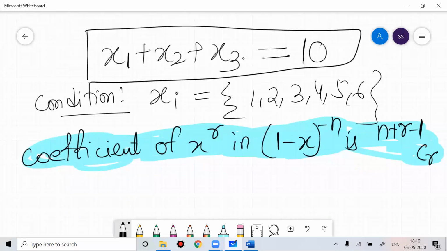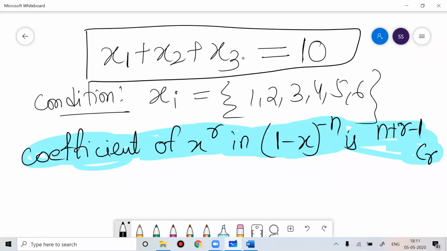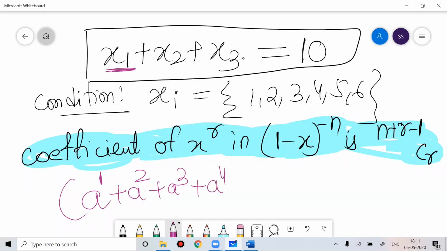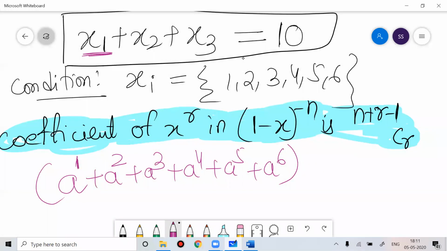Let's think about a random variable called a for x1. x1 can take the values 1, 2, 3, 4, 5 or 6. Similarly, x2 can take 1, 2, 3, 4, 5, 6, and x3 will take either 1 or 2 or 3 or 4 or 5 or 6. So the total values they will take is a to the power 1 plus a to the power 2 up to a to the power 6, for each of them, cubed.